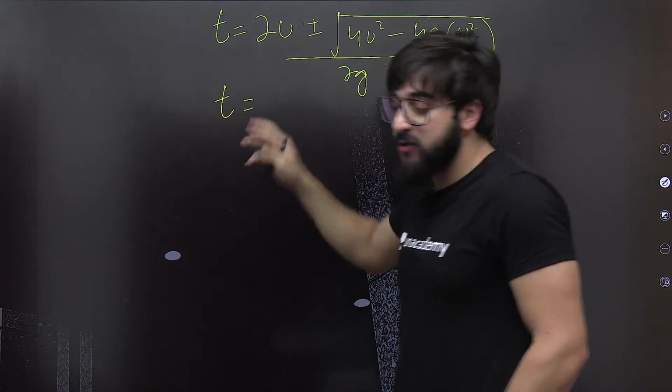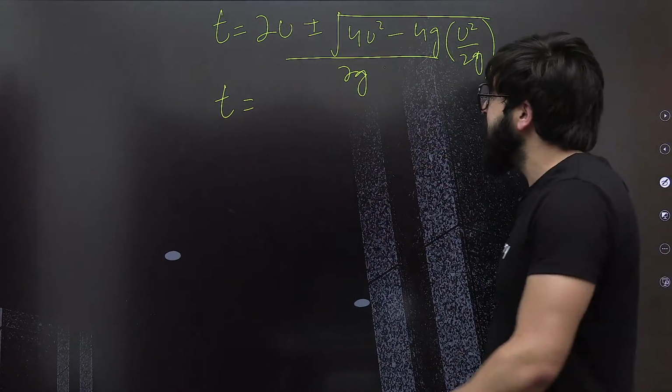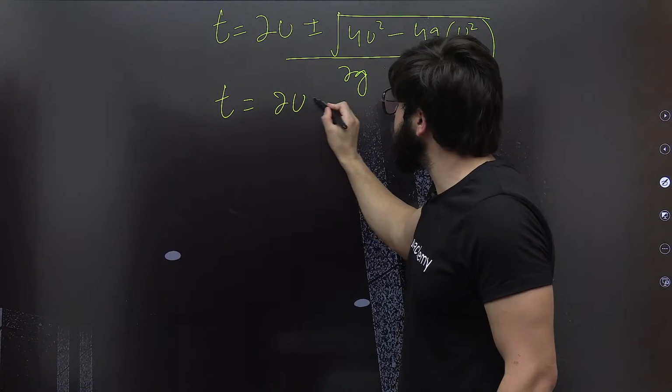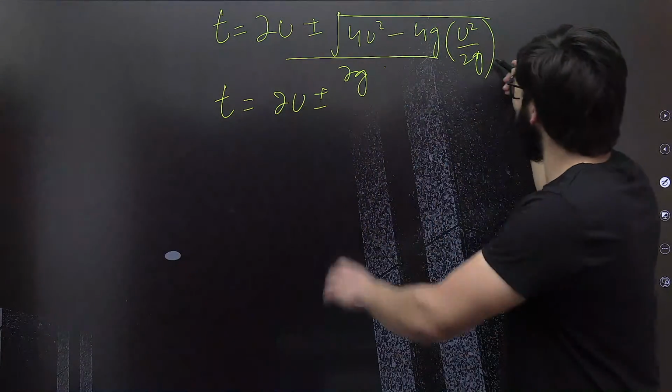So t is equal to, before I solve this, I want you to solve this. Can I write over here, this is 2u plus minus exactly. So this is what?